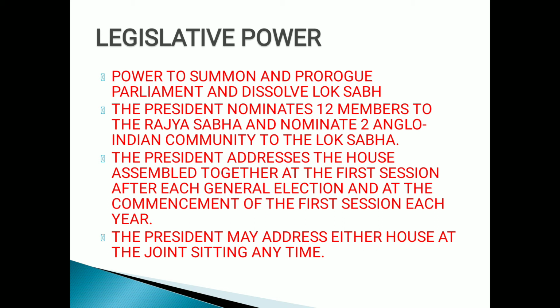So at the time of dissolution, who gives the permission to dissolve the house after the completion of this process? It is the president, children. The permission for dissolution of the house is given by the president of India. Then the president also nominates 12 members to the Rajya Sabha and 2 Anglo-Indian community members to the Lok Sabha, children. The 12 members I've already explained in the chapter Parliament. These 12 members belong to different fields, be it social sciences, art or research, and they are nominated by the president to the Rajya Sabha.